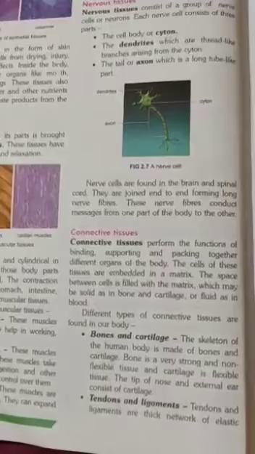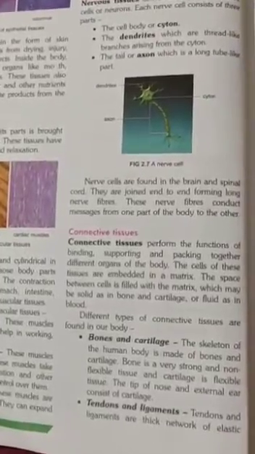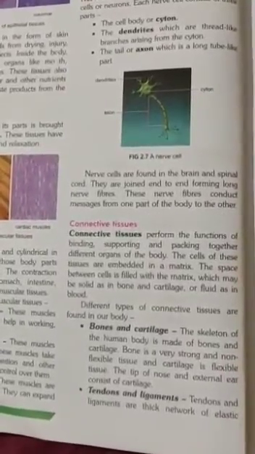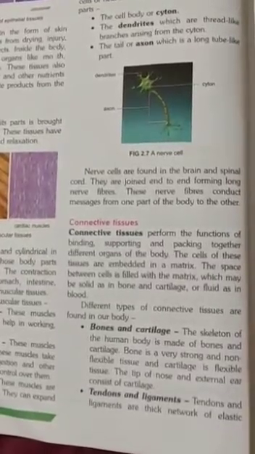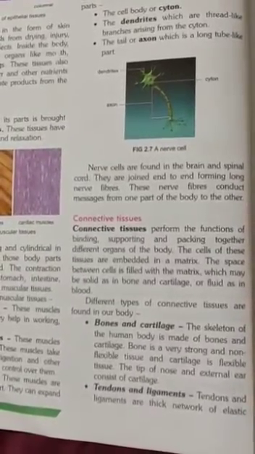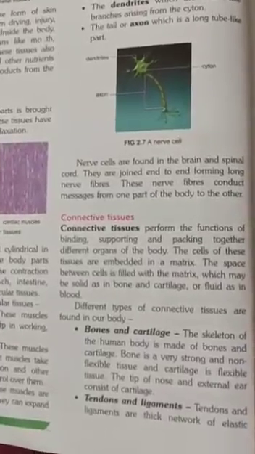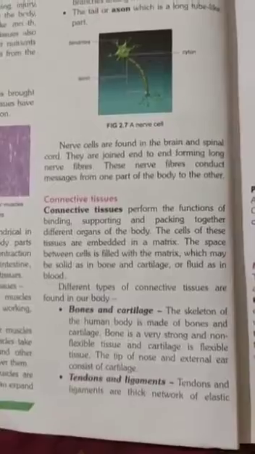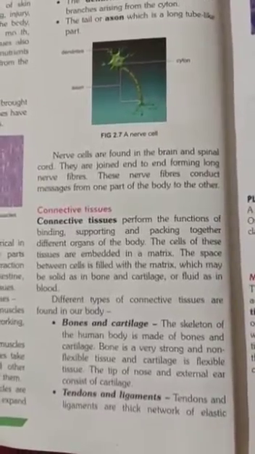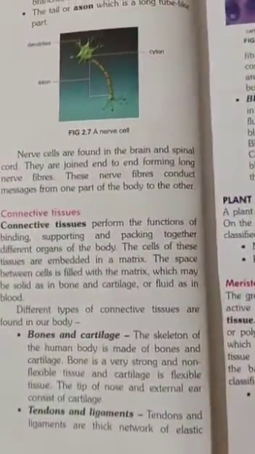Now connective tissue. The main function of connective tissue is to bind and support, packaging together. If our bones and cartilage did not connect together, what would happen? You would see skeletons. You have seen the skeleton system is made up of many bones. What will happen if they do not join? So the connective tissue joins the bones. It is a very strong, flexible tissue, and cartilage is flexible tissue. The tip of the nose and the external ear consist of cartilage.